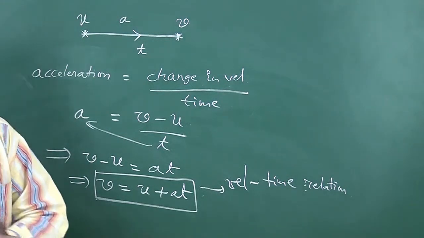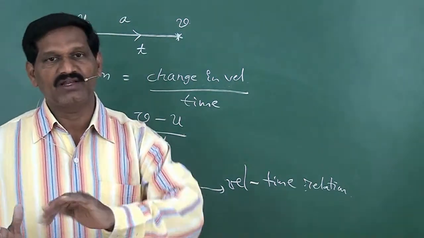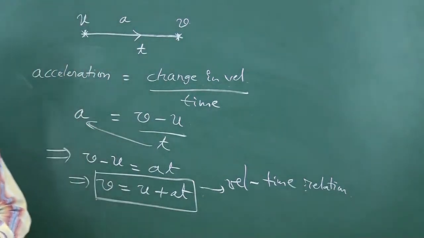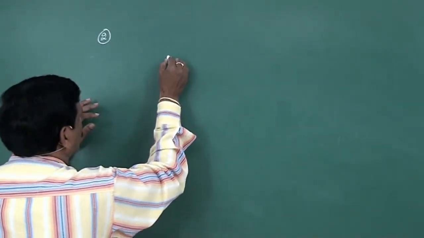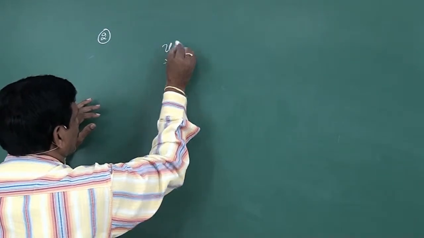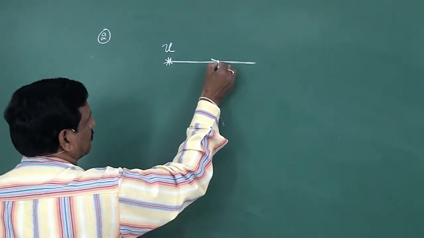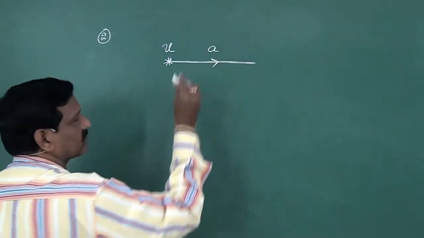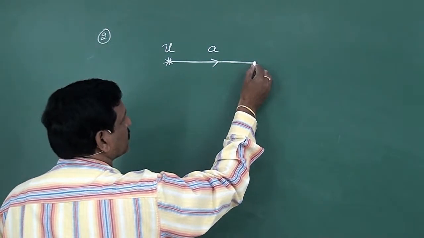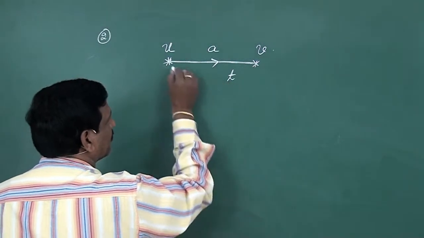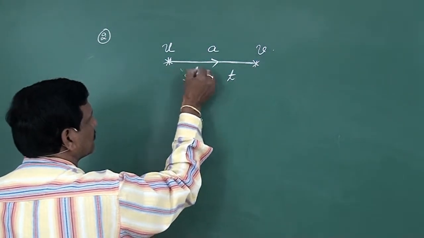Similarly, you can establish the distance time relation. This is the velocity time relation, and then you can write the distance time relation, the second relation. For this, consider a body which starts with an initial velocity u, moves with uniform acceleration in a straight line like this, and attains a velocity v after a time of t, covering a displacement of s.